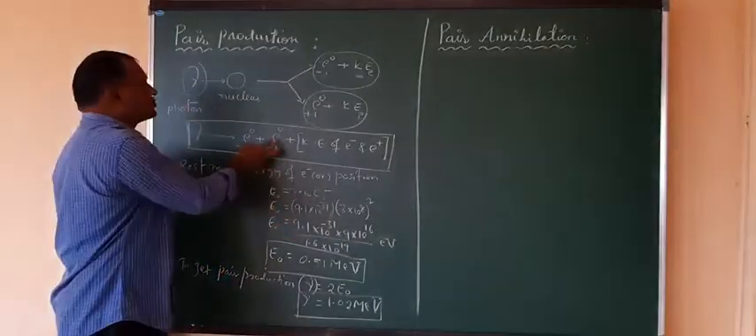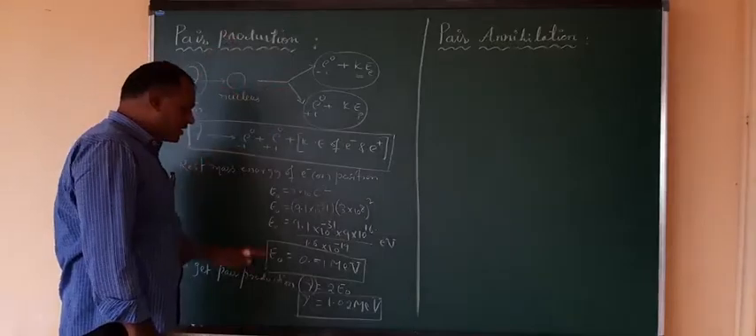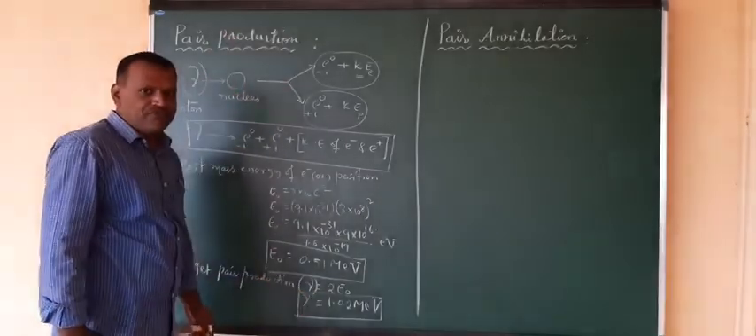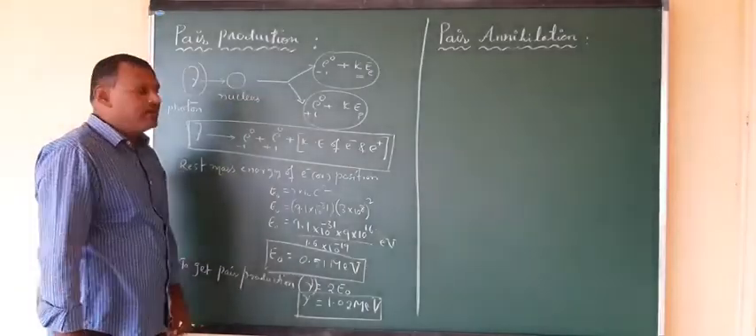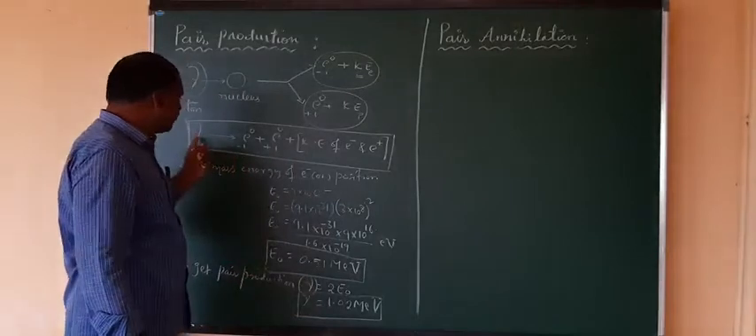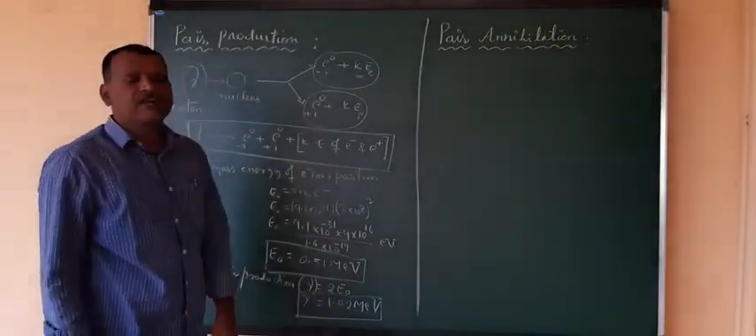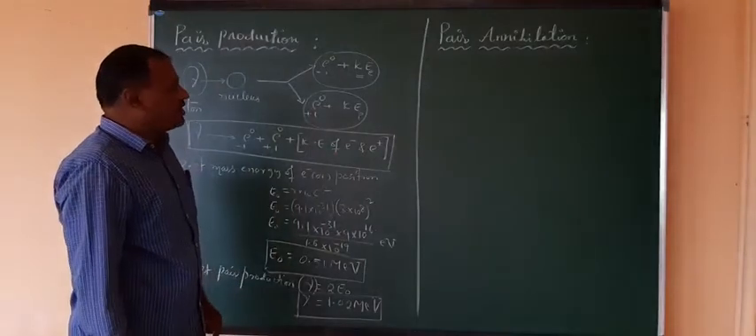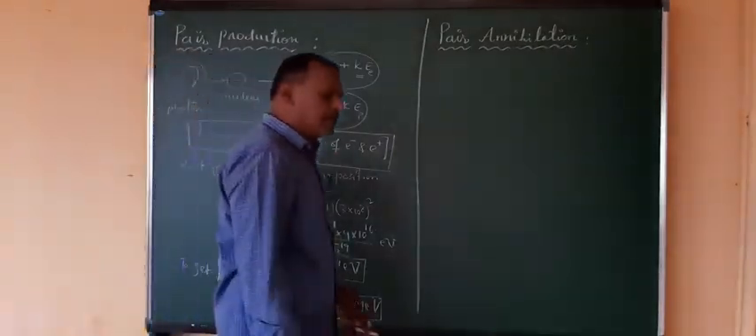Otherwise, pair production cannot take place if the gamma photon has energy less than this much. Suppose the energy is greater than this amount, then the extra energy of the gamma photon is converted into the kinetic energy of both the electron as well as the positron. Right? So we can write the kinetic energy of each, which we can calculate.